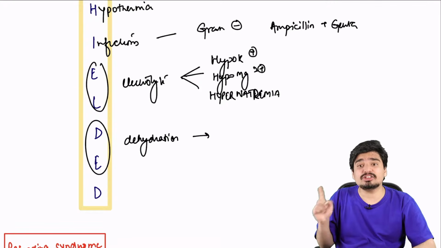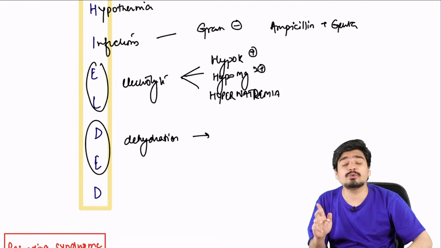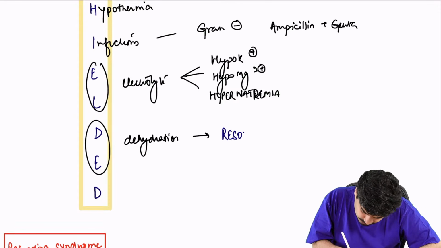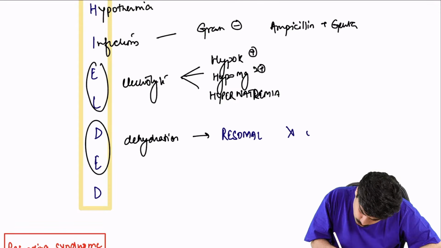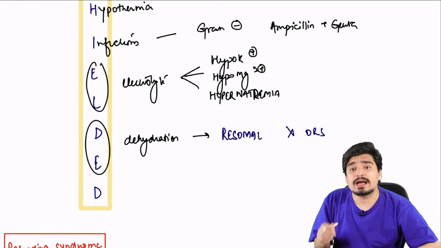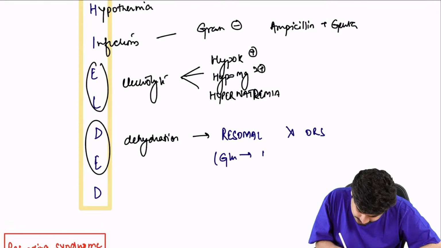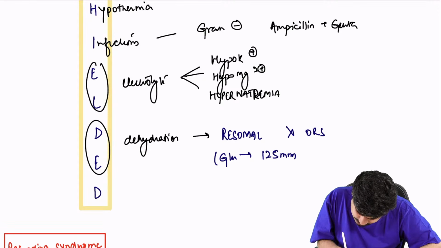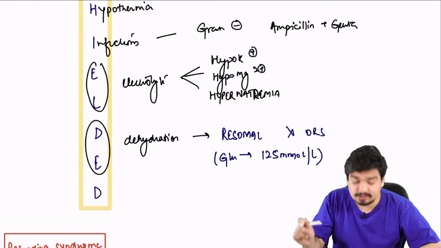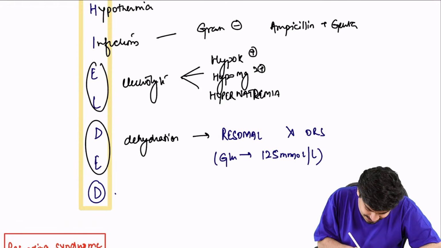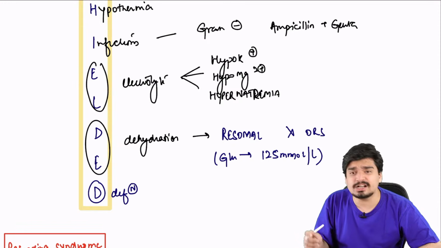Remember, for dehydration in SAM, don't give ORS. We give ReSoMal. ReSoMal is given, not ORS. And ReSoMal has lower sodium and higher glucose content. This has been asked multiple times. Glucose is 125 millimole per liter in ReSoMal, higher glucose content as compared to ORS. And the last D is deficiency. They will have micronutrient deficiency.